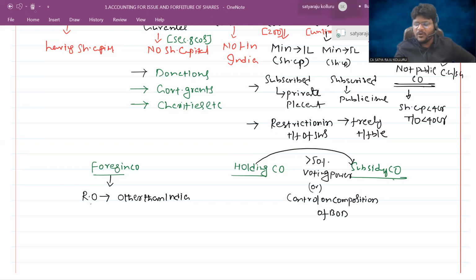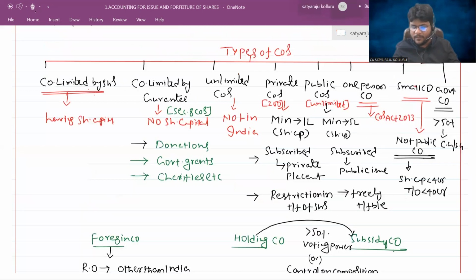Sir, what is this control on composition of board of directors, I am unable to tell at this point of time, but you may already learn such stuff in your company law. In detail, whenever time permits, I will try to explain it as well. But in general understanding, holding and subsidiary company means if one company holds more than 50% stake in the other company, then the primary company is known as the holding company and the latter company is known as the subsidiary company.